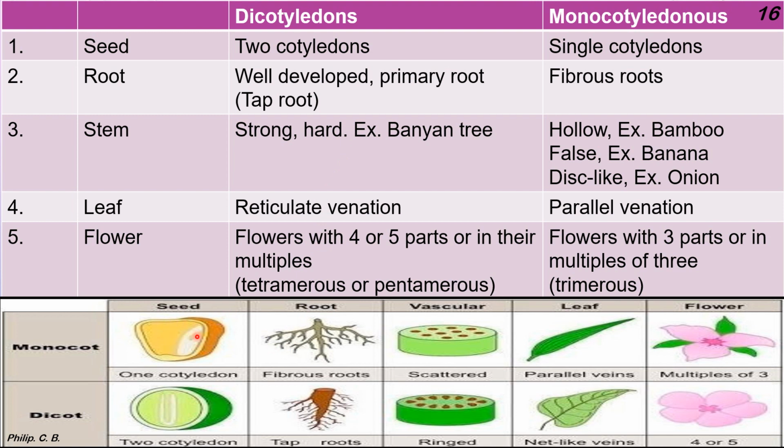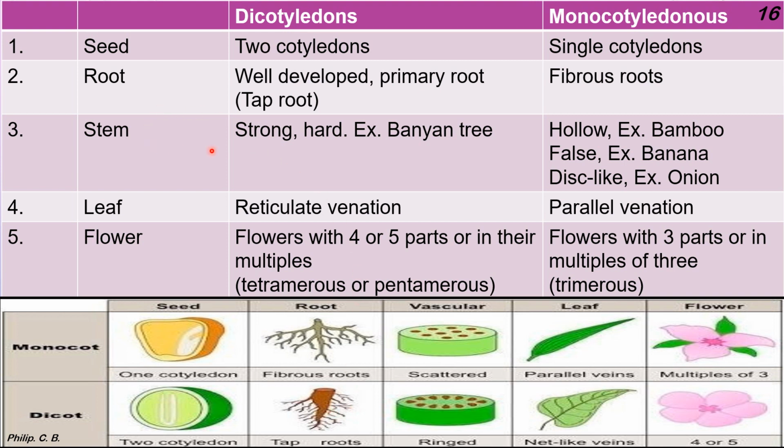If you see the image I put below, in case of monocot seed, you can see one cotyledon, for example, as I told, maize or corn, and in case of dicot, the bean, for example, two cotyledons we can see. The root, in case of monocot, is fibrous, whereas in case of dicot, you can see the primary, the main root, followed by secondary and also tertiary roots. That's why it is called a taproot.